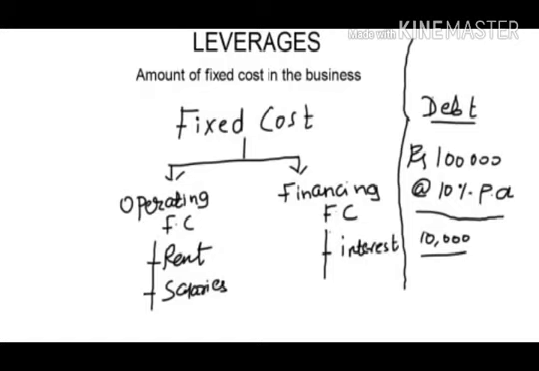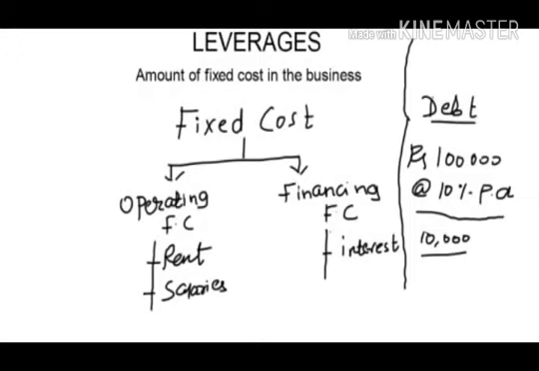So there are two types of fixed cost in the business: operating fixed cost and financing fixed cost. Operating fixed costs are your business expenses and financing fixed cost is your interest expense. And if you are a debt free company, there is no financing fixed cost in the business. But if you have taken debt in your business, then your business will also have a financing cost.